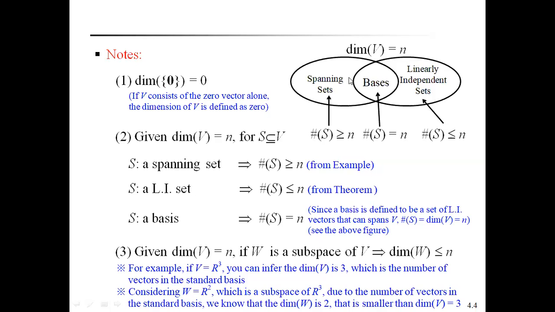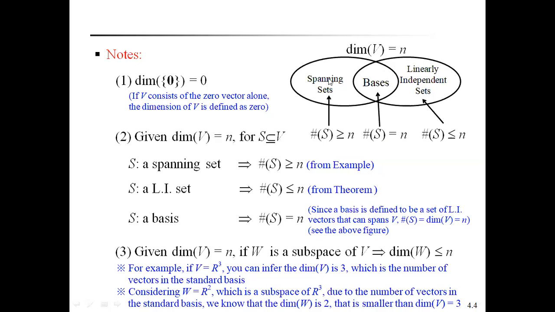How do we define the geometrical representation of the dimension of a vector space V? Already in the previous lecture I told you about spanning sets and linear independence. If a set satisfies both conditions, spanning set and linearly independent set, then the set is called a basis of a vector space.